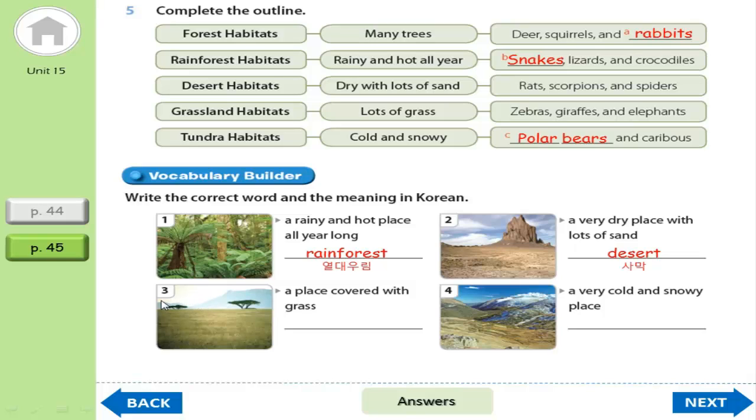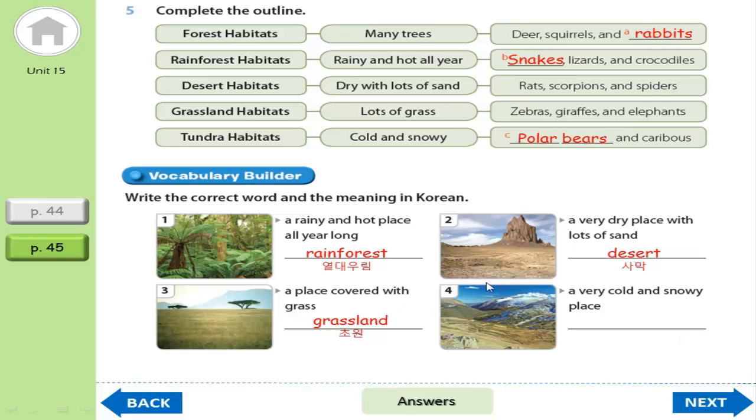Okay, we see a big grass field, right? So let's complete the answer here together. A place covered with grass. So what word should we put here? Okay, let's take the answer together. Grassland is a very big grass field. So right here we put grassland.